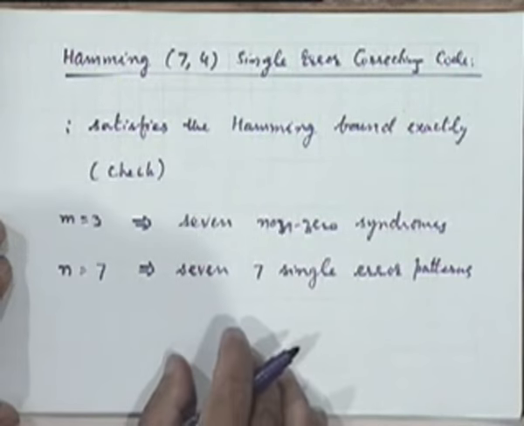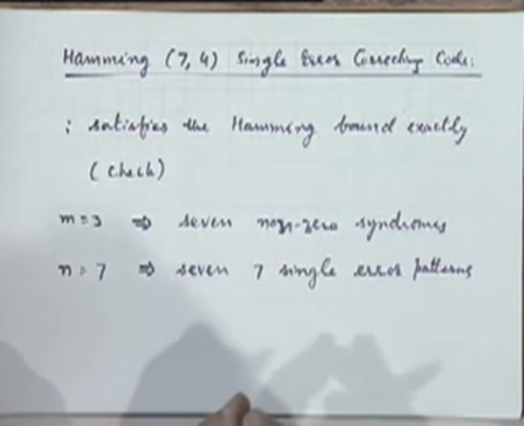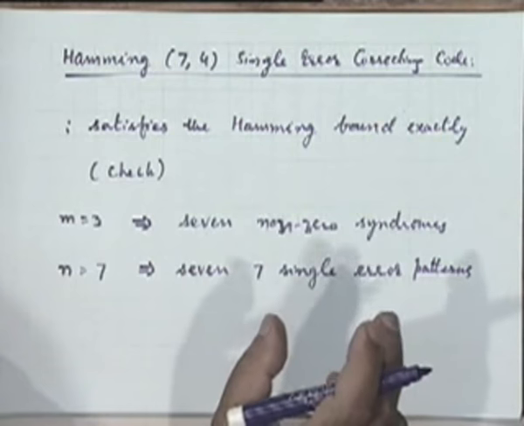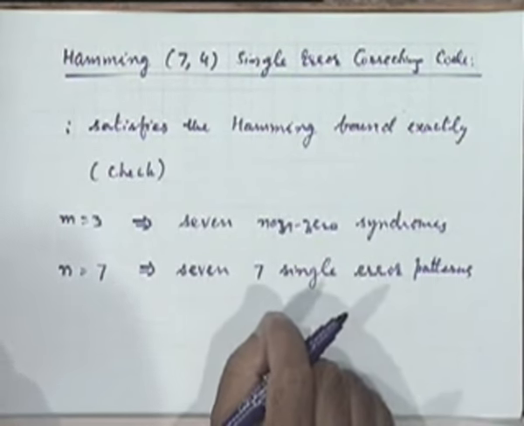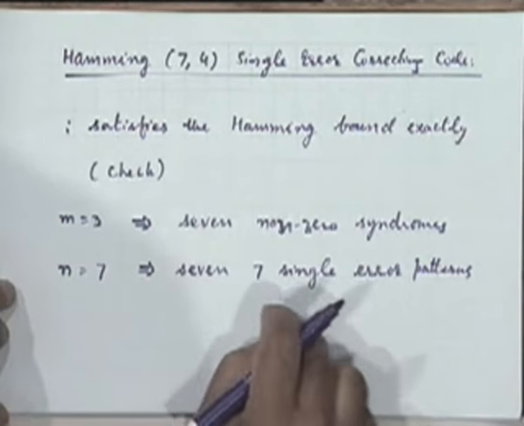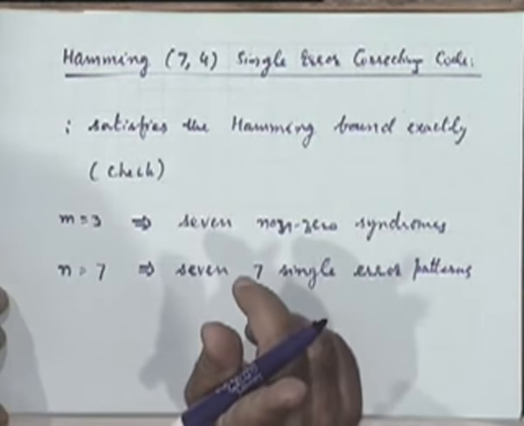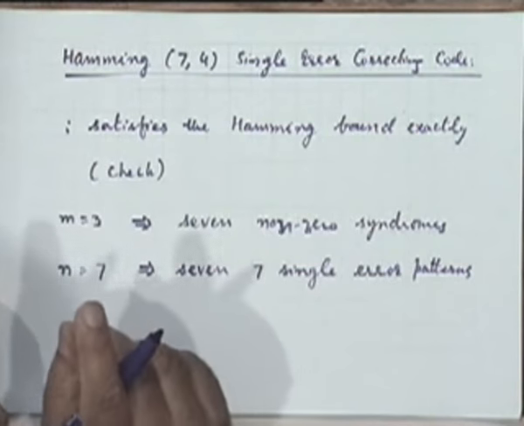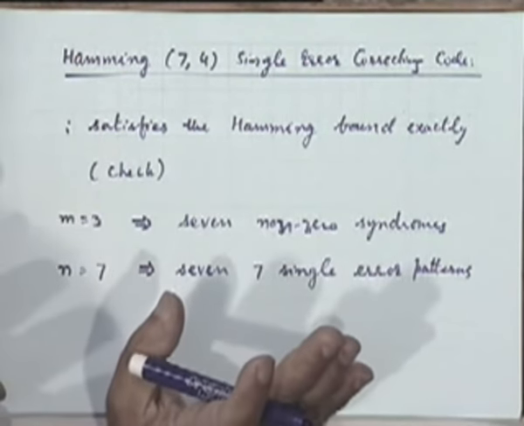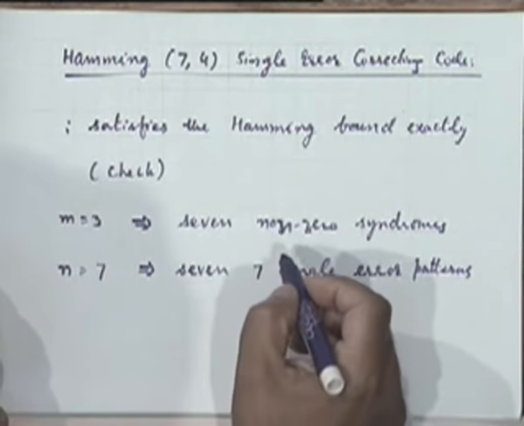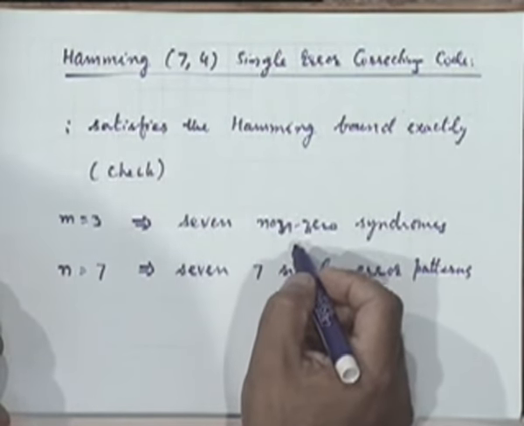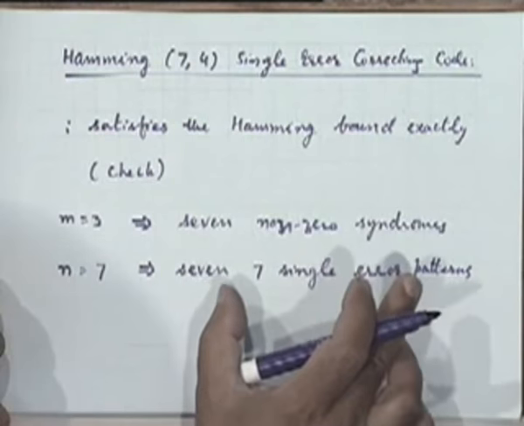So it seems to be possible to associate every syndrome sequence with a corresponding error pattern sequence of a different kind, corresponding to a single error, provided we choose our H matrix or G matrix properly, right? The possibility is there because we have exactly 7 syndrome sequences and exactly 7 single error pattern sequences.